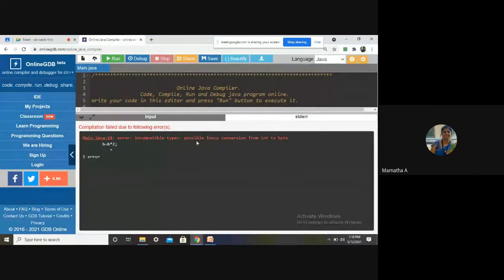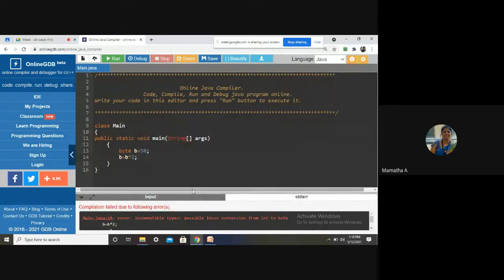Can you see? Incompatible types, possibly lossy conversion from int to byte. But you might question me, ma'am, B is also byte, here also byte, so what will happen? In an expression, byte, char and short will be converted automatically to integer. Automatically, you don't have to worry. So this will tell that I cannot convert.